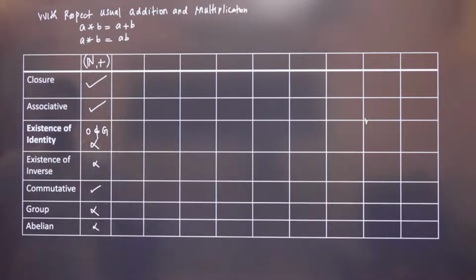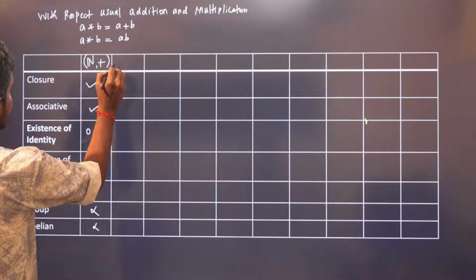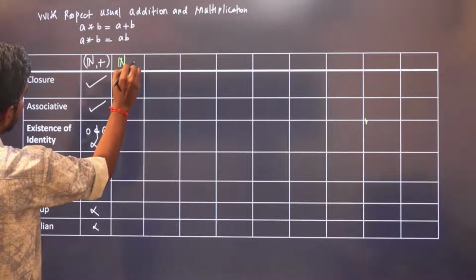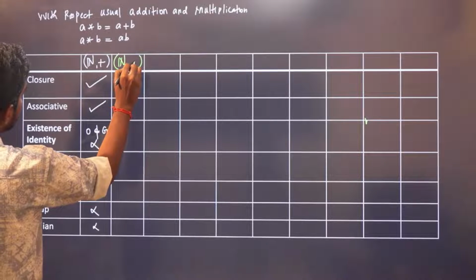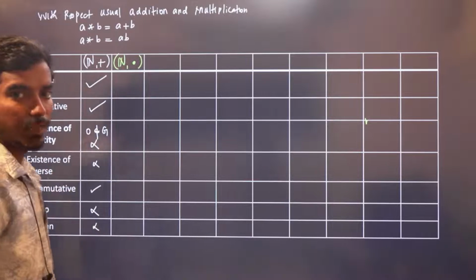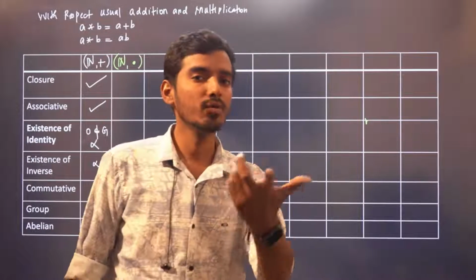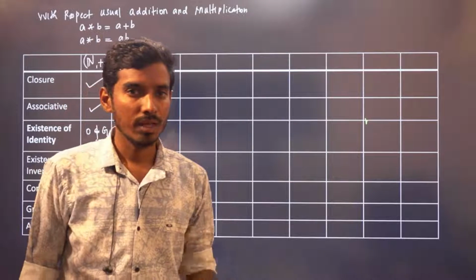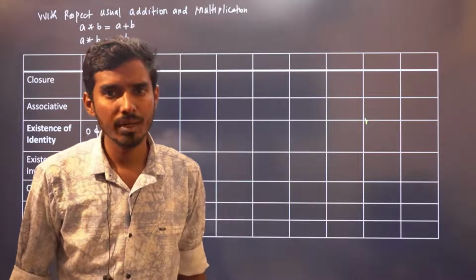Now let us take natural numbers with respect to multiplication, right? The operation is multiplication. You take any two elements in G, A comma B. A into B is also a natural number, right?